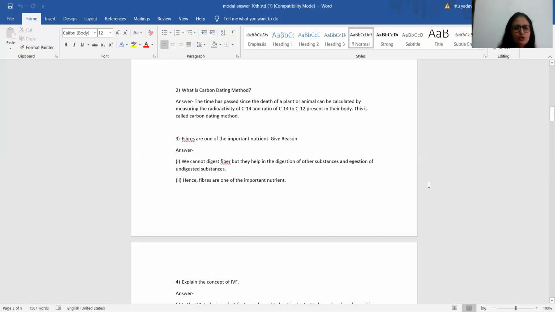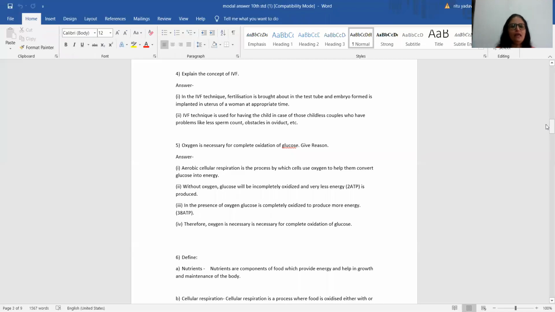Then moving on to the fourth question, that is, explain the concept of IVF. Full form is in vitro fertilization. Answer, the points that need to be included are: in vitro fertilization is a technique where fertilization is brought about in the test tube, which means outside the body. An embryo formed is implanted in the uterus of a woman at the appropriate time. Second point, the IVF technique is used for having a child in case of childless couples who have problems like low sperm count or obstacles in the oviduct, etc.